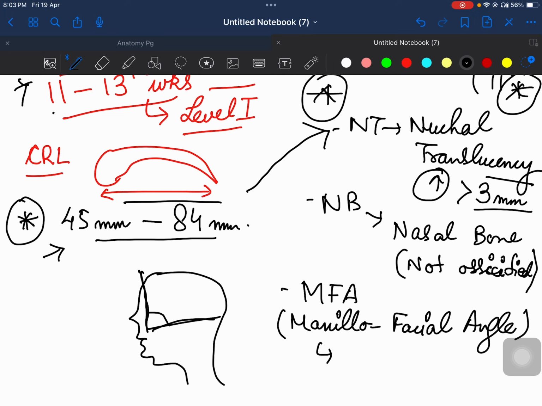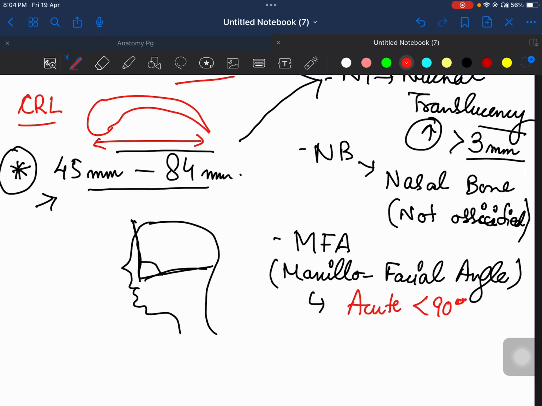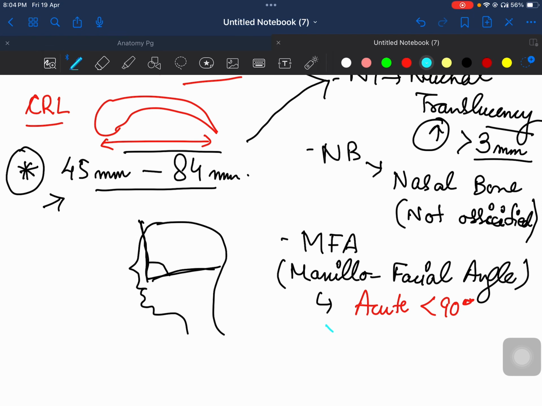So maxillofacial angle normally should be acute. It should be acute or less than 90 degree. But if it is more than 90 degree, that is, if it is obtuse, then it is a risk factor for Down's syndrome because such patients will have a slanting frontal bone and the maxilla will be faced downwards. So maxilla will be faced downwards and slanting frontal bone leading to an obtuse angle. So that makes three things.